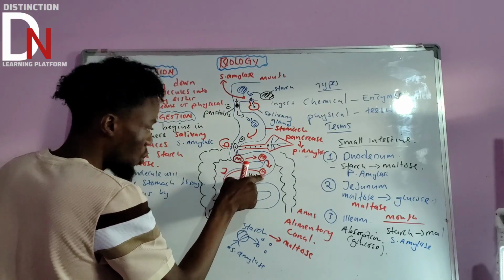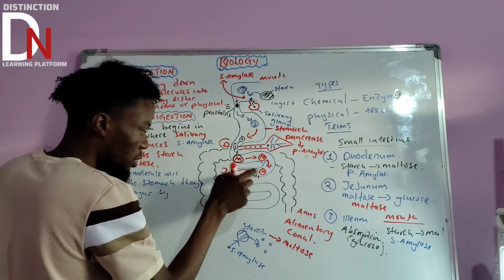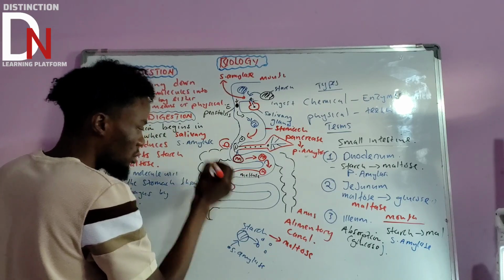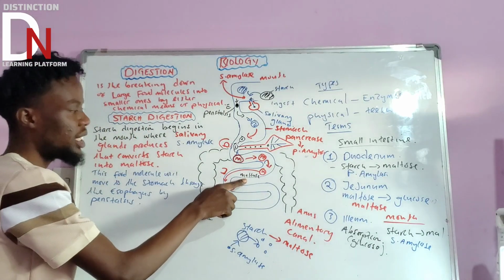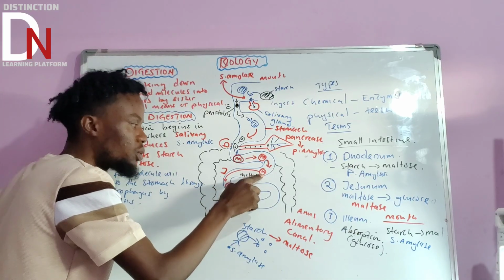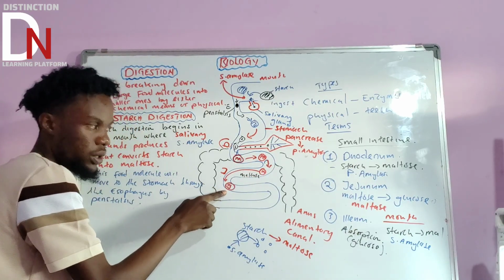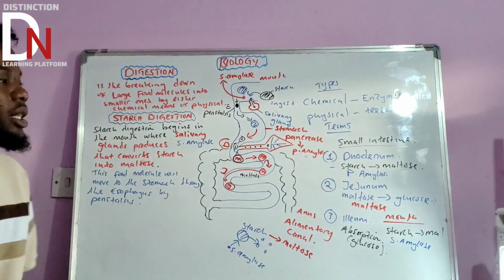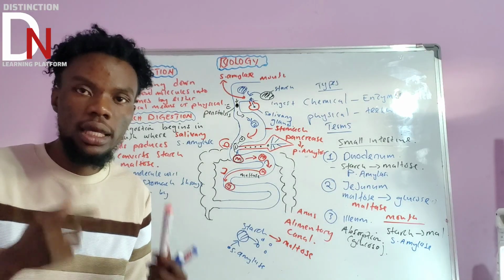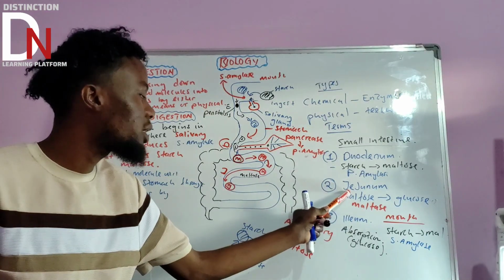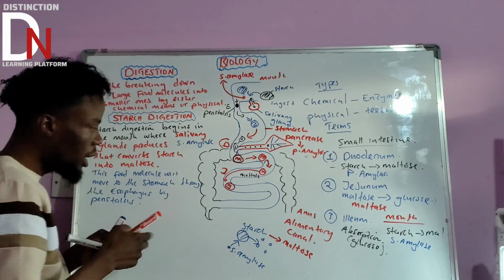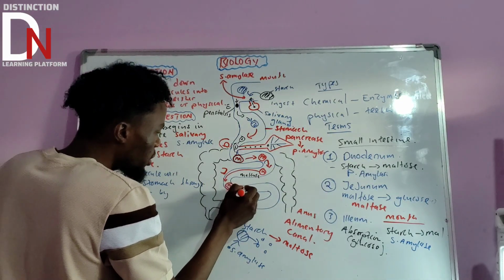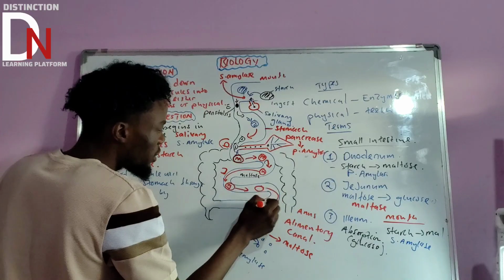If this maltase is produced by the walls of the jejunum, what do you think is going to happen? This maltose that was initially the food molecule will be converted into glucose. So let's say G for glucose. Maltase will start converting maltose into glucose. That's the work of the maltase, and it is happening in the jejunum.